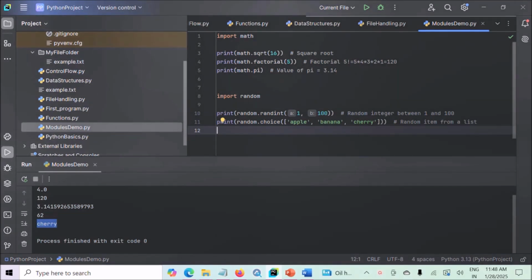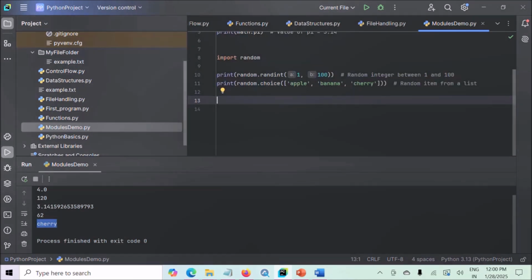Next we have the datetime module. The datetime module is another powerful built-in Python module, and it is designed for working with dates and times. It allows you to get the current date and time, format dates and times, and perform arithmetic on dates. So let's dive deeper into the datetime module and understand this with the help of an example.